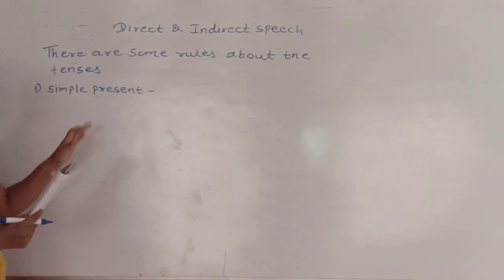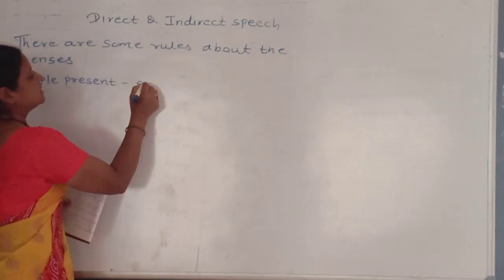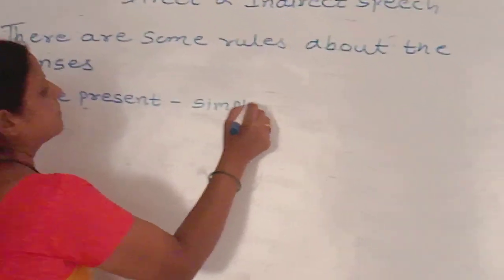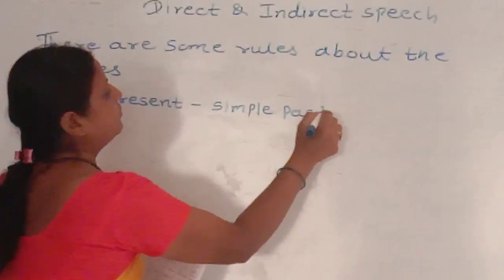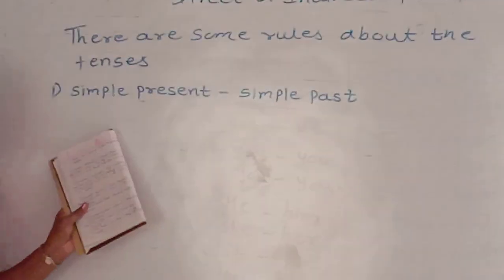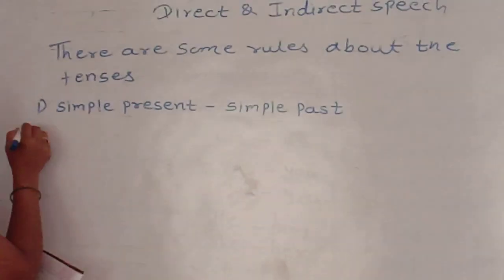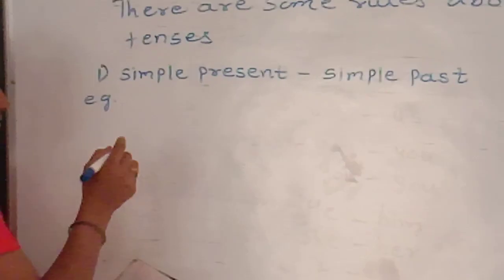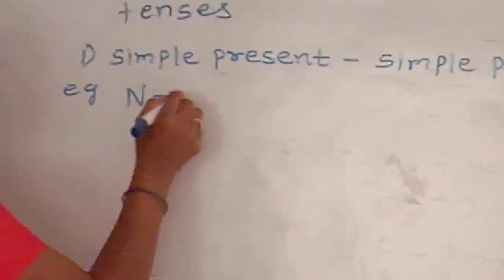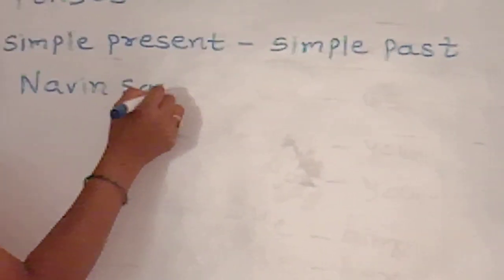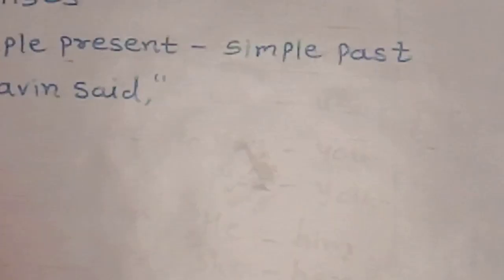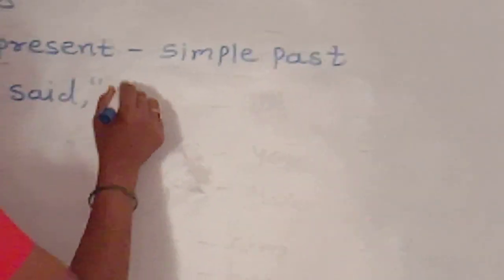Simple present tense becomes simple past while we change direct sentence into indirect sentence. We take an example. Naveen said, the dog is clever.